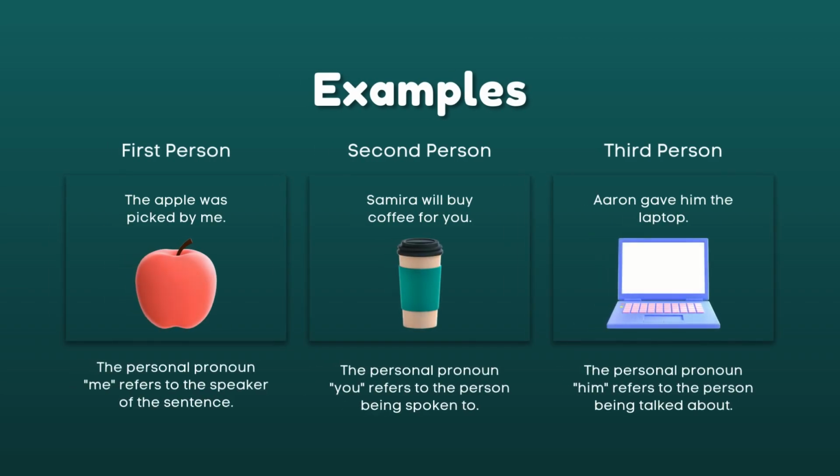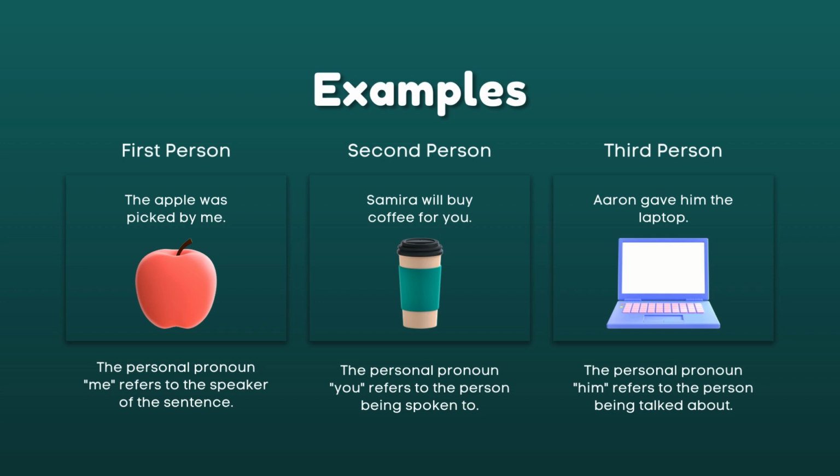We have here another examples for the personal pronoun. Like we have here, the apple was picked by me. This is a first person point of view because it refers to the speaker. The me there refers to the speaker of the sentence, which means that he is talking about the apple and he is the one who picked the apple.